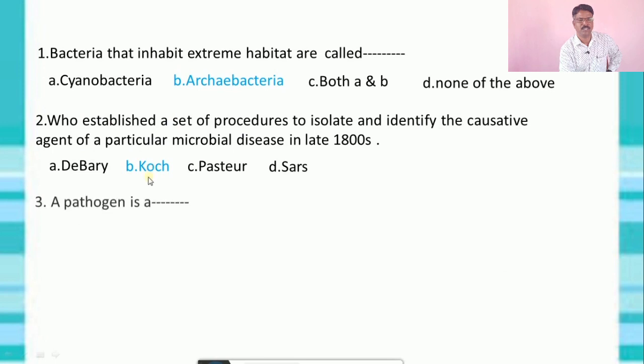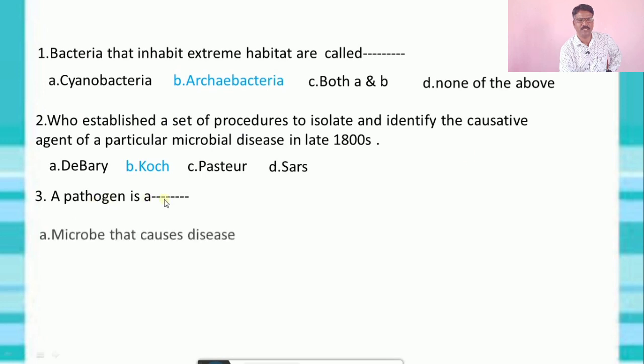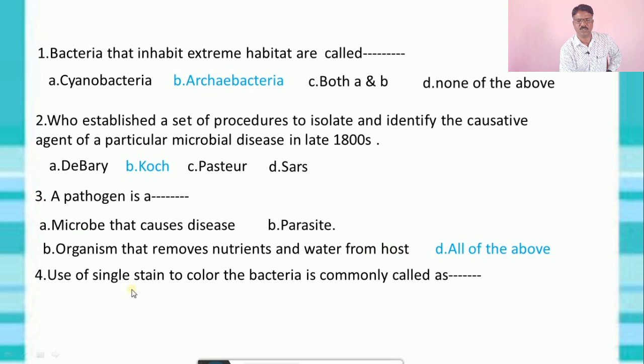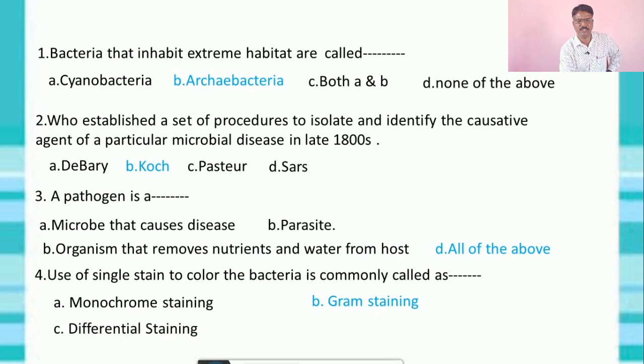Third question: a pathogen is either A. a microbe that causes disease, B. a parasite, C. an organism that removes nutrients and water from the host, and D. all of the above. The correct answer is all of the above. Fourth question: use of a single stain to color the bacteria is commonly called as? The options are A. monochrome staining, B. gram staining, C. differential staining, and D. all of the above. The correct answer is gram staining.